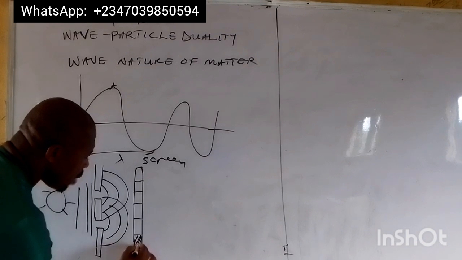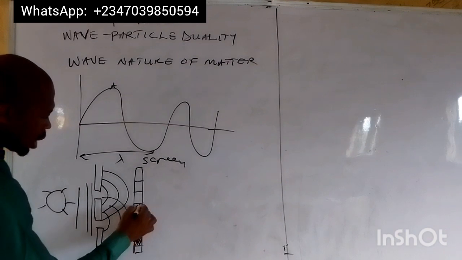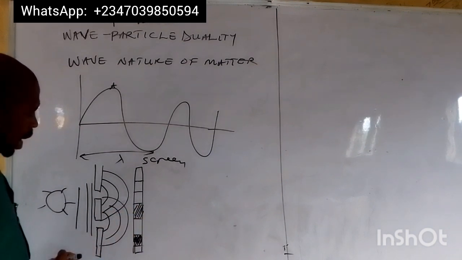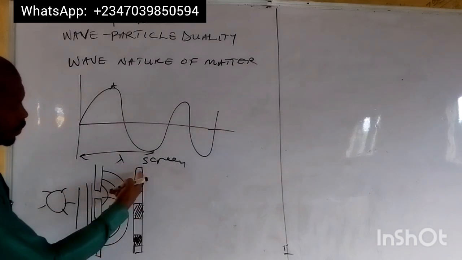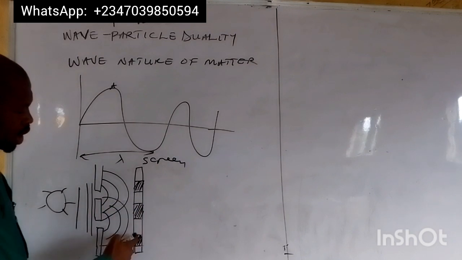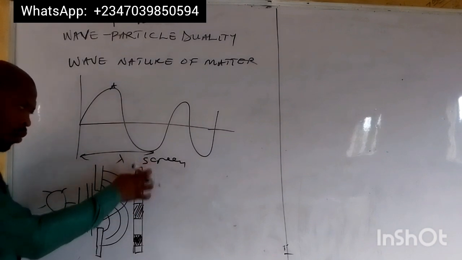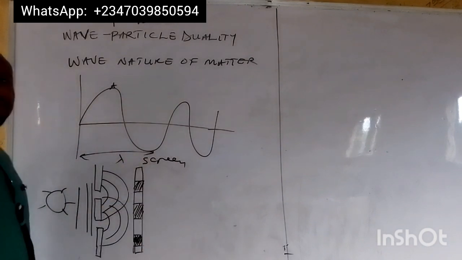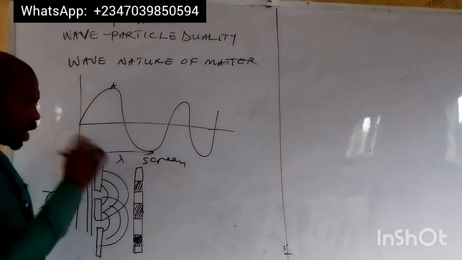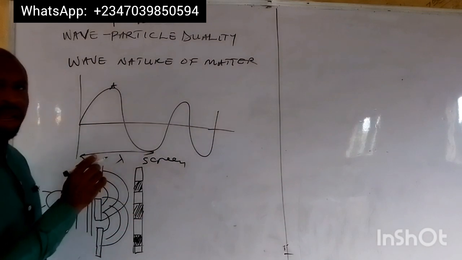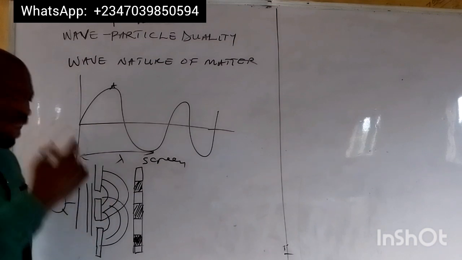Some will be brighter parts, and I will use this as bright parts, and this as dark parts. So we have bright, dark, dark, dark. Now, this is the nature of the light that will be formed on the screen. Two things are happening here. The reason why we have the dark spot here is as a result of interference.